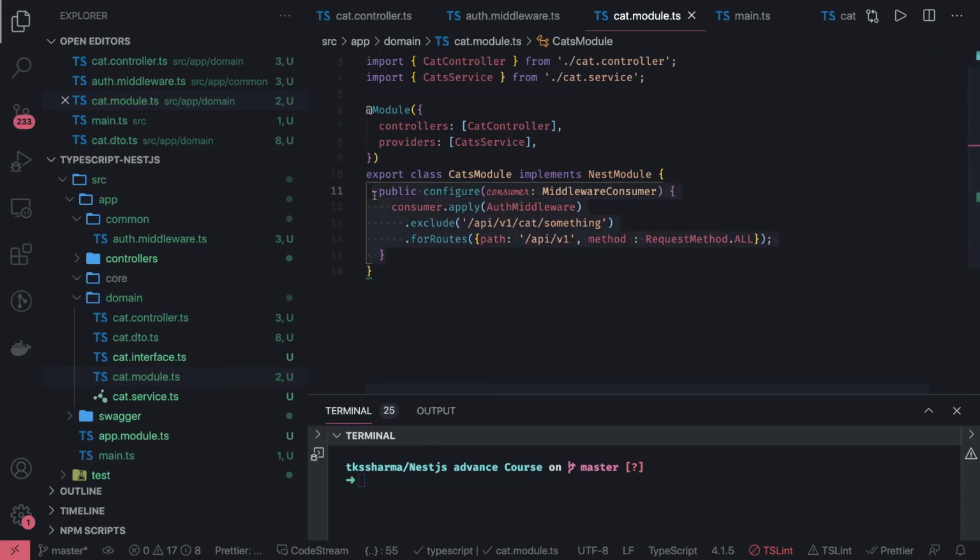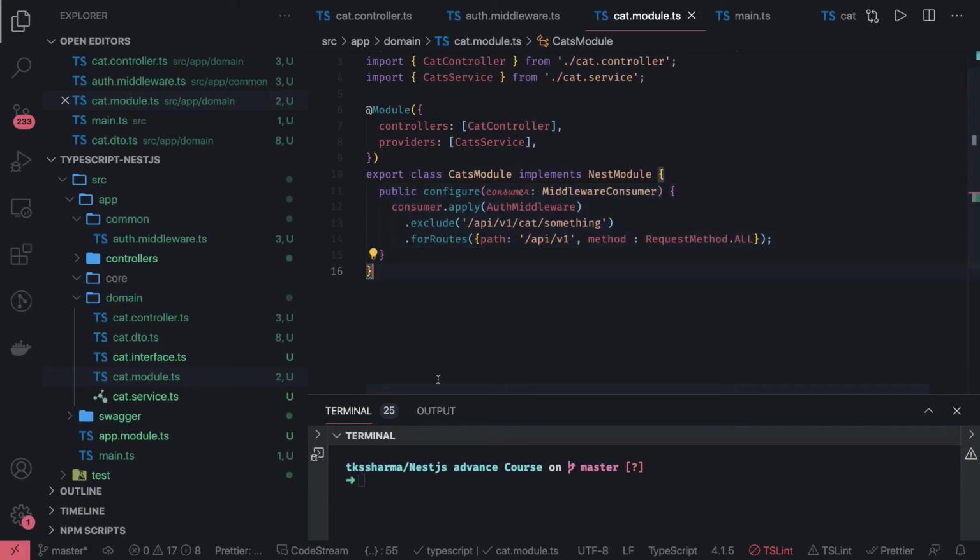Now I have added this into the cat module. You can also add this globally in the app module. Let's say API v1 health, I wanted to exclude, and I wanted to include all the routes of all the HTTP methods starting with API v1. Okay, this is an example of our middleware.